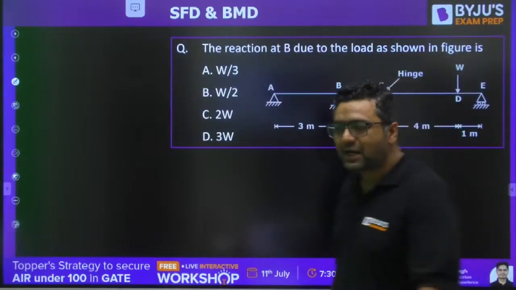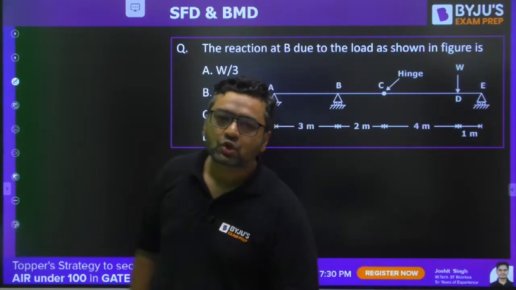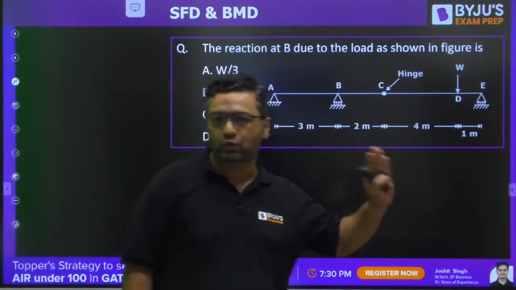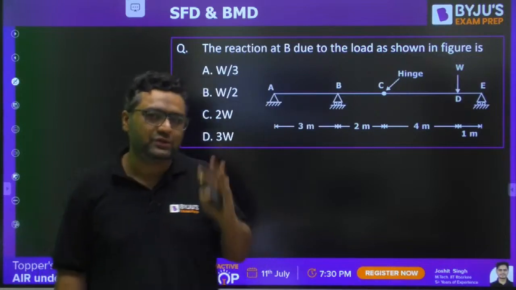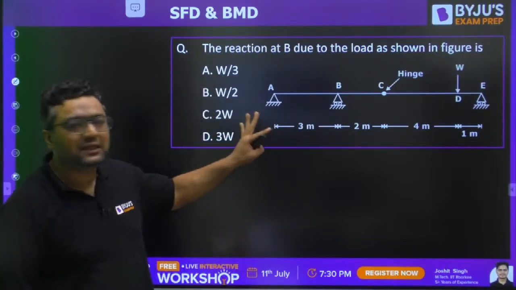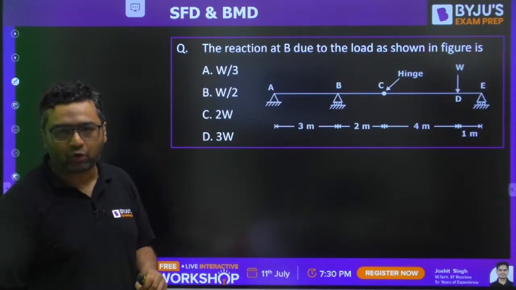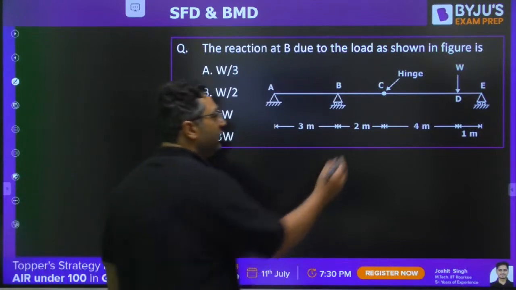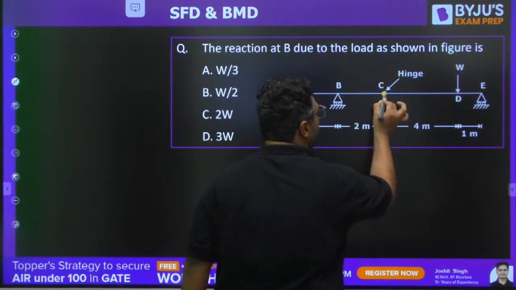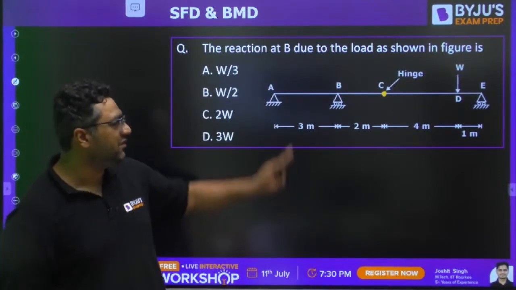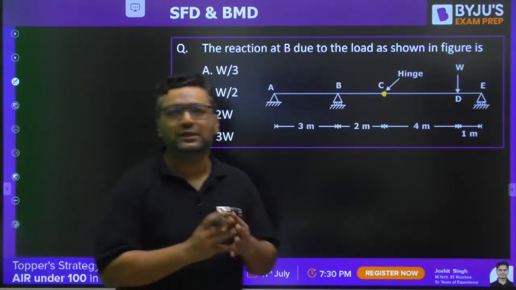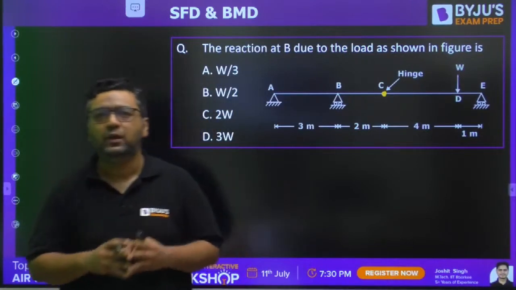So now we are starting with the very first question. I have 10 questions for you today, and every question will give us some important concept. Like this one gives you the concept of compound beams. Whenever we have internal hinges and beams are joined in series, we call it a compound beam. So this is the very first question, which will use the concept of compound beam.